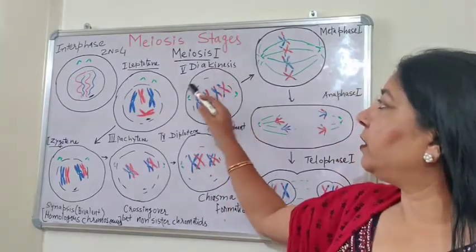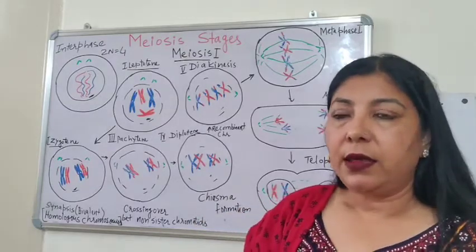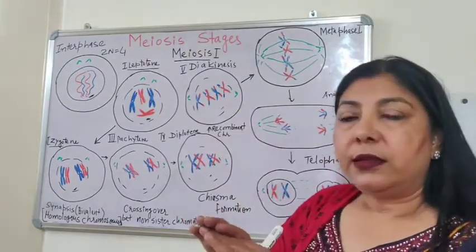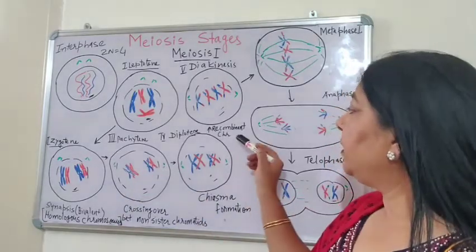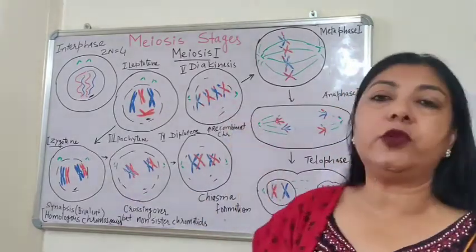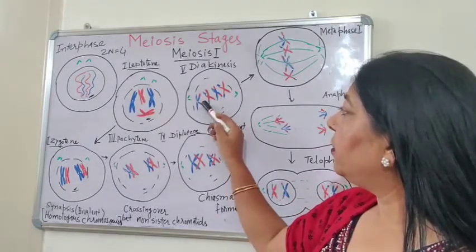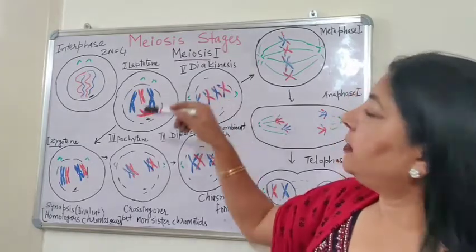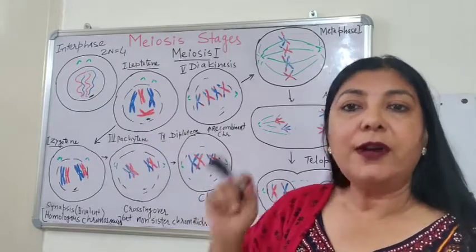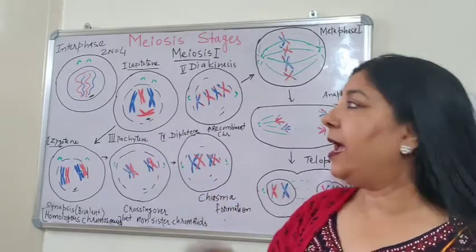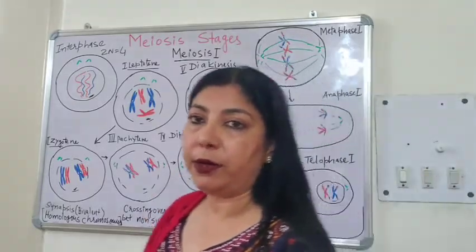After diplotene comes diakinesis, the last stage of prophase 1. In this case, the segments are exchanged. So, you can say recombinant chromosomes are formed. So, you can see here, there is recombinant. So, a segment is exchanged between the non-sister chromatids of homologous chromosomes. As a result, recombinant chromosomes are formed.